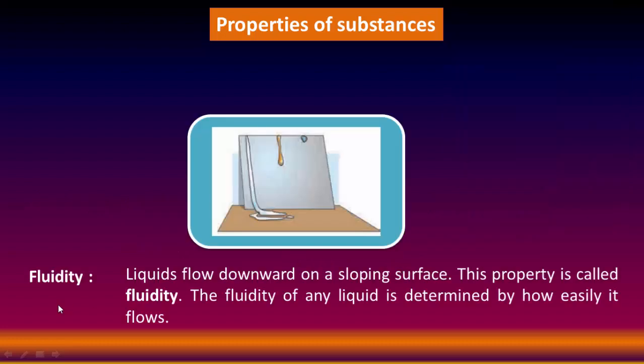Another property, fluidity. Liquids flow downward on a sloping surface. This property is called fluidity. The fluidity of any liquid is determined by how easily it flows. Look at this picture. Here three types of substances are given. Fluidity of this one is more than this one, and fluidity of this substance is more than this one.